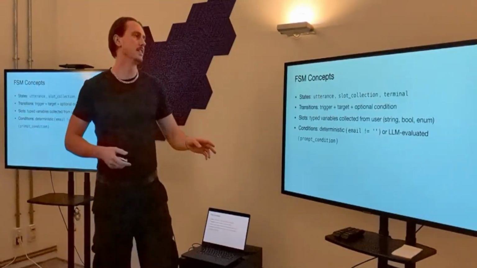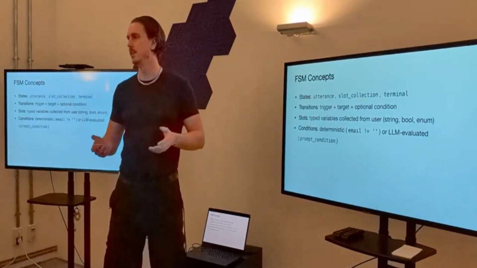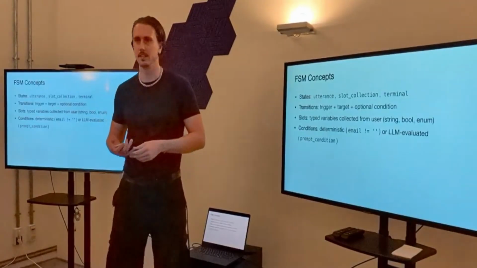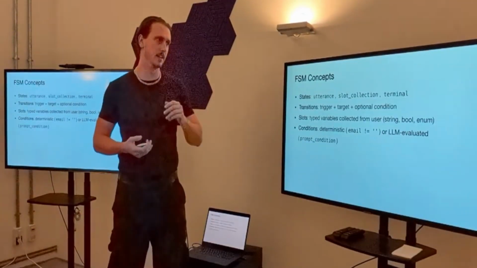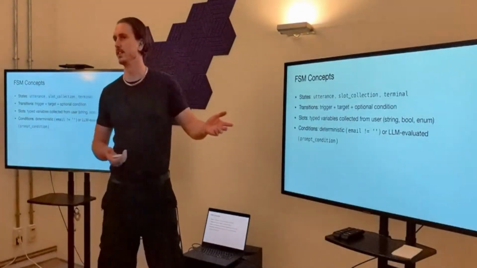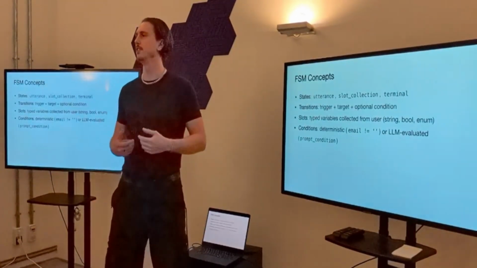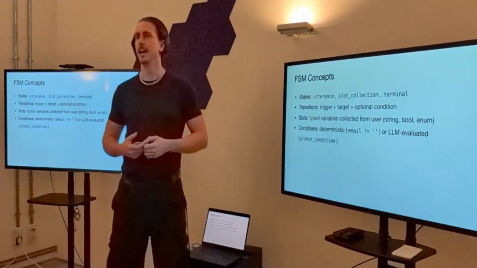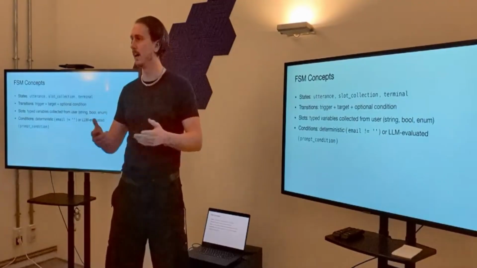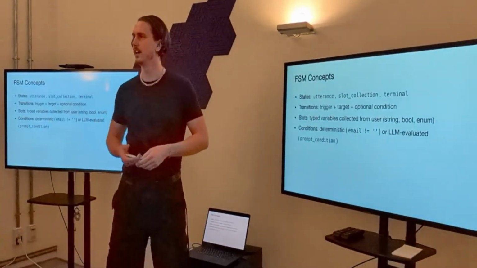So some FSM concepts. We've got different types of states based on what the bot can do. There's the utterance state, slot collection state, there's also action states, and terminal states. So utterance is just say something. Naturally, it's a voice AI, so it should talk. Slot collection is where you want to collect information from the user, right? Their address, the value of the property they want to buy, anything like this. And terminal states, so you want to end the conversation.